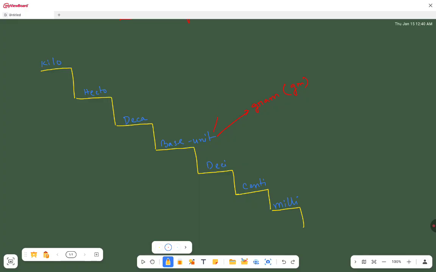For measuring length, the base unit will be meter, and we will write meter as m. For measuring capacity or volume, we will use the base unit liter, and we will write liter as L, small l.